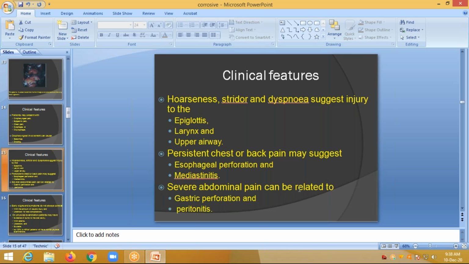Coming to clinical features, hoarseness, stridor, and dyspnea suggest injury to the epiglottis, larynx, and upper airway tract. So it involves the airway tract. And persistent chest or back pain may suggest esophageal perforation and mediastinitis. That is, due to perforation, the contents of the esophagus pass into the mediastinum, causing mediastinitis, inflammation of the mediastinum. And severe abdominal pain can be related to gastric perforation and peritonitis.